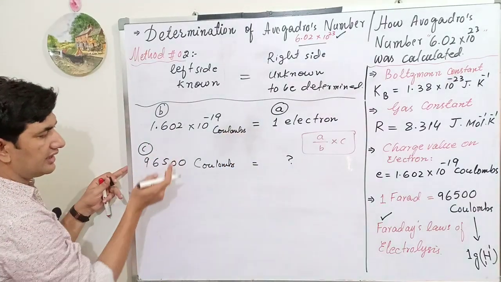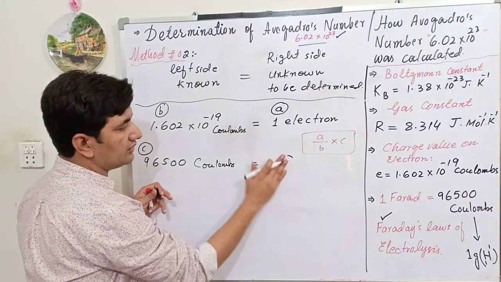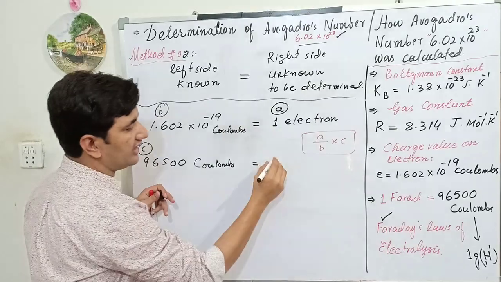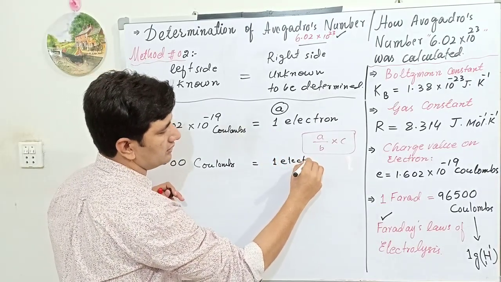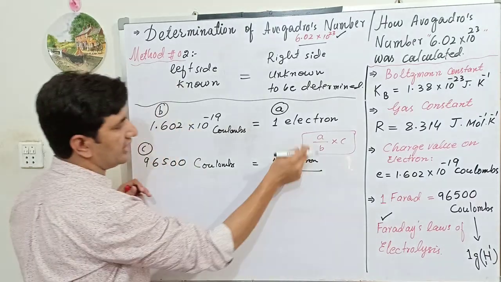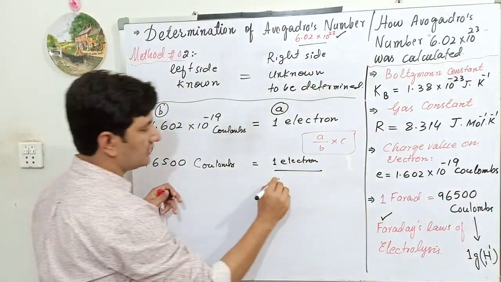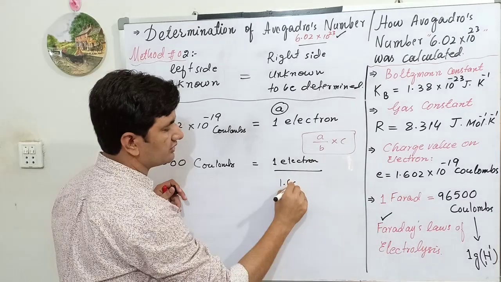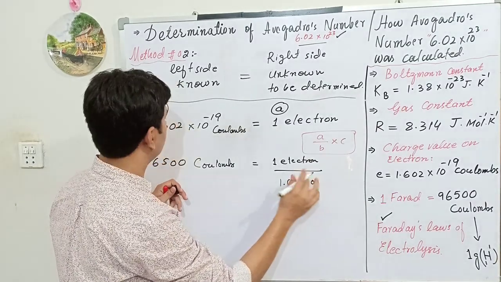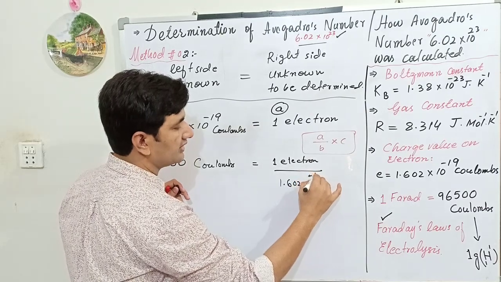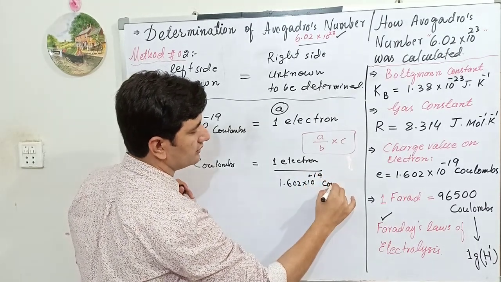Putting these values into the formula A upon B multiplied by C: A is 1 electron. B is the charge value of an electron, 1.602 × 10^-19 coulomb.